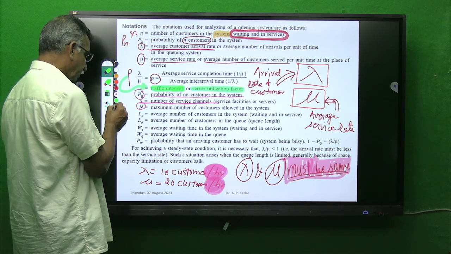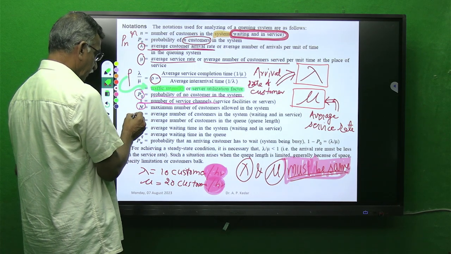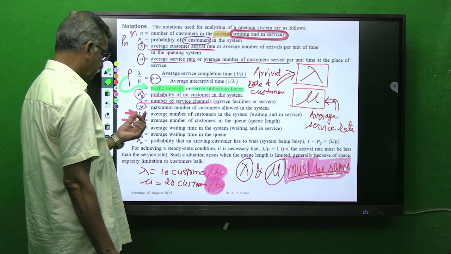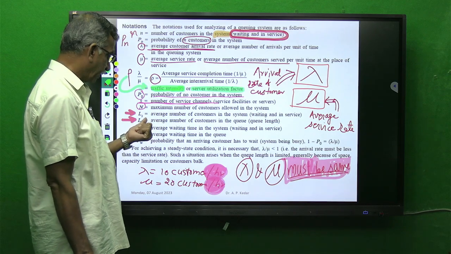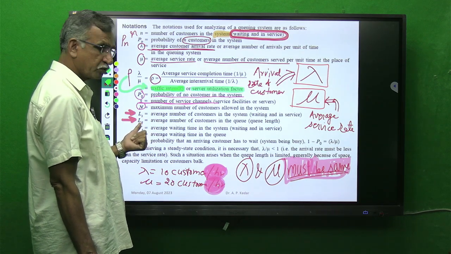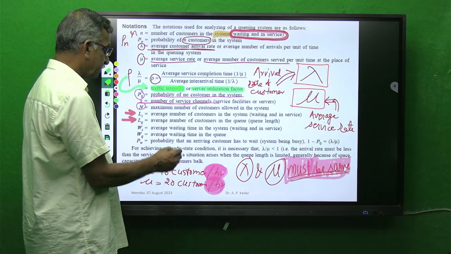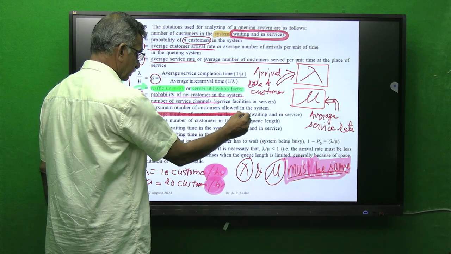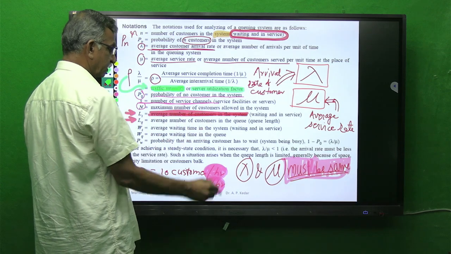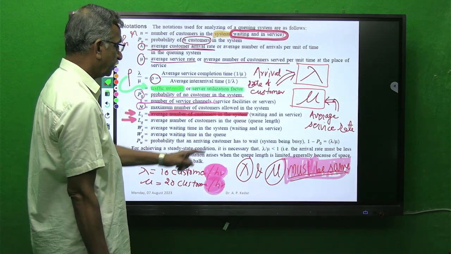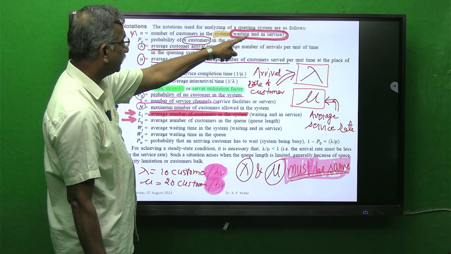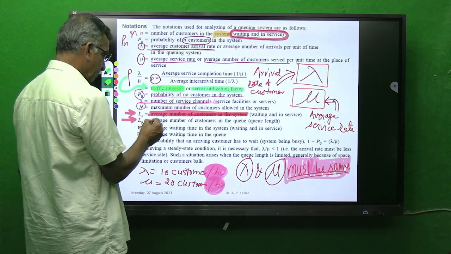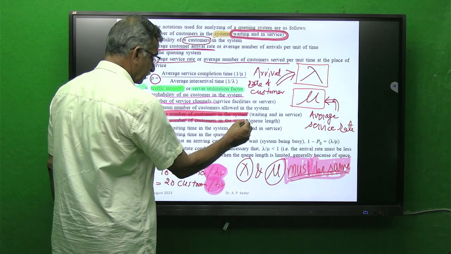Now two important things again, LS and LQ. L stands for length, S stands for system, Q stands for queue. So LS, average number of customers in the system, is represented by LS. Here we have seen what system means: waiting and in service. And second, LQ, average number of customers in the queue.